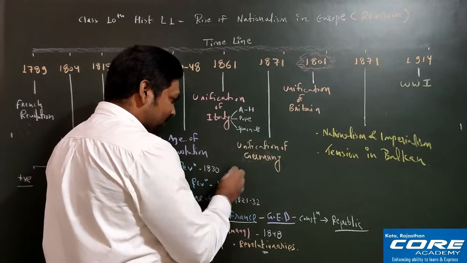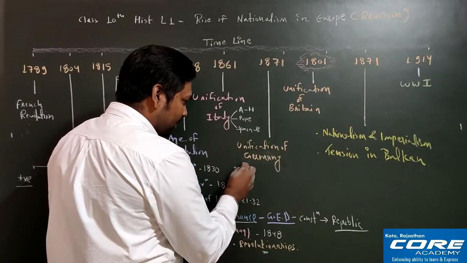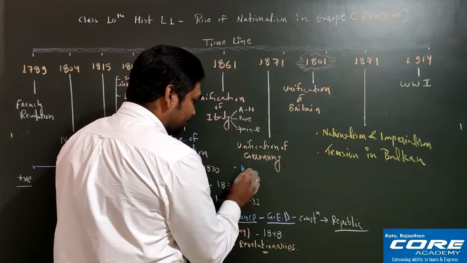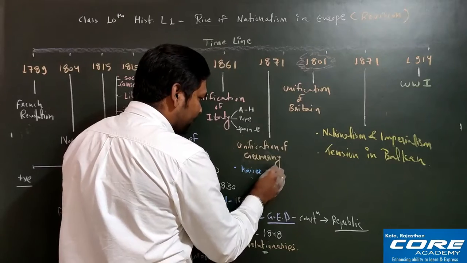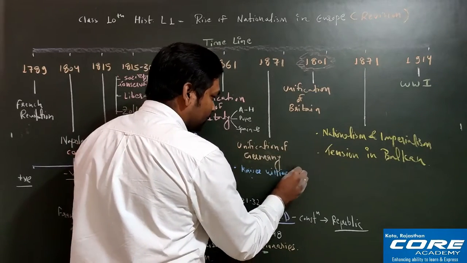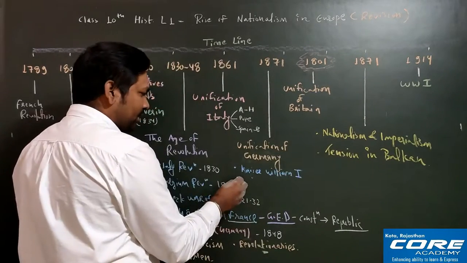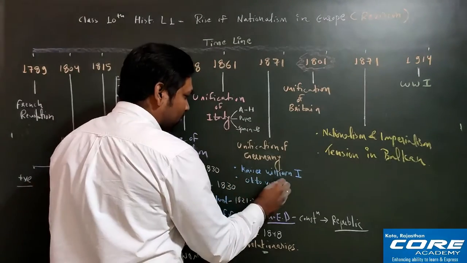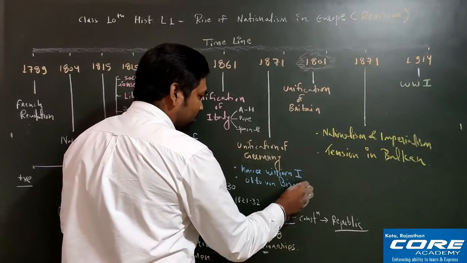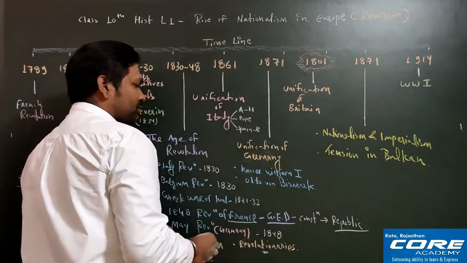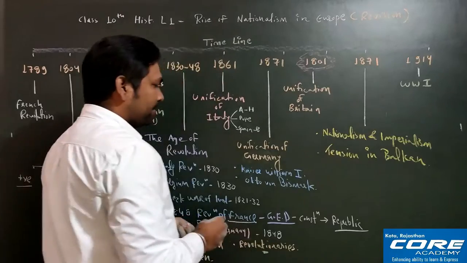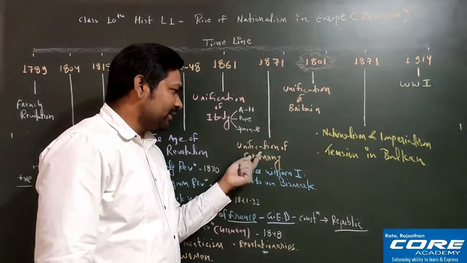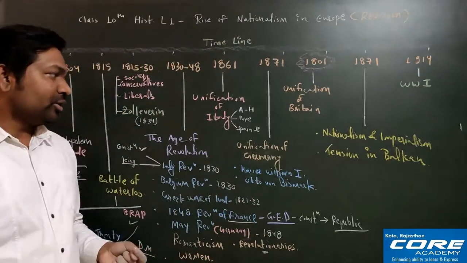The first one is King Kaiser William I, and the second one is Otto von Bismarck. So these two very important personalities we'll discuss in the unification of Germany.